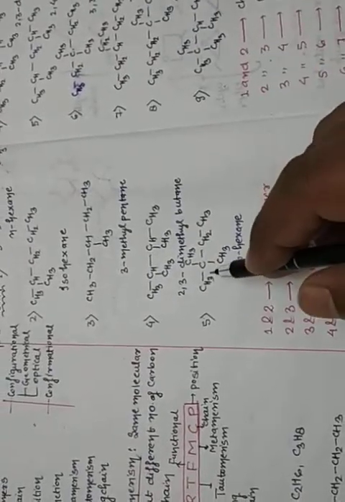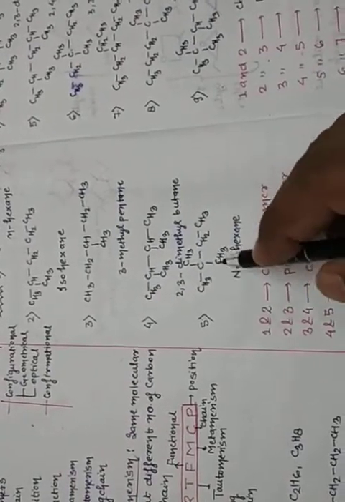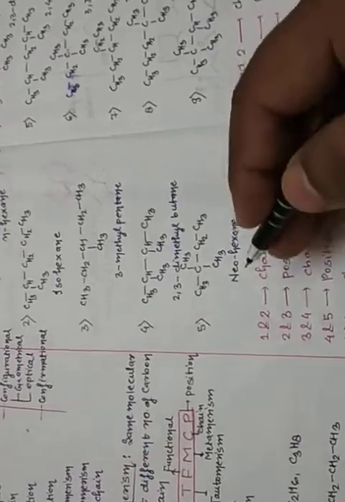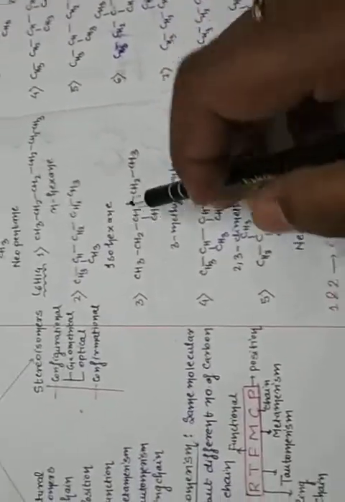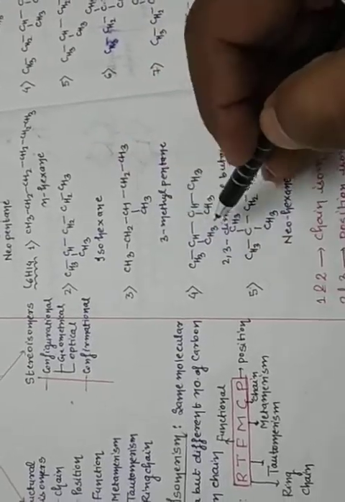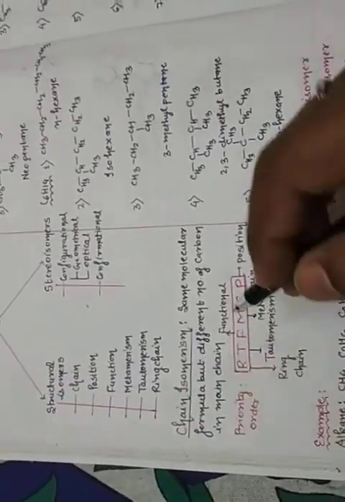And this is also CH3. This is a neo form. So this is neohexane. Always write the IUPAC name as well as the isomerism name. So how many structures? 1, 2, 3, 4, 5. This is 5 structures. Now this is very important. This is the first part of chain isomerism.